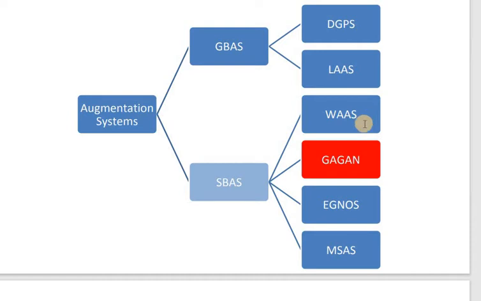Now in today's class we are going to discuss GAGAN. This is the second category of your satellite based augmentation system. What actually is an augmentation system? I hope everyone remembers the definition.